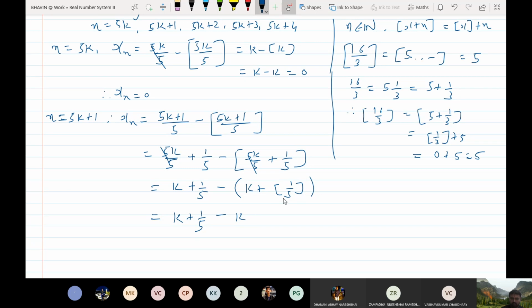Minus k. Now what is the integer bracket of 1 by 5? 0. K gets cancelled.